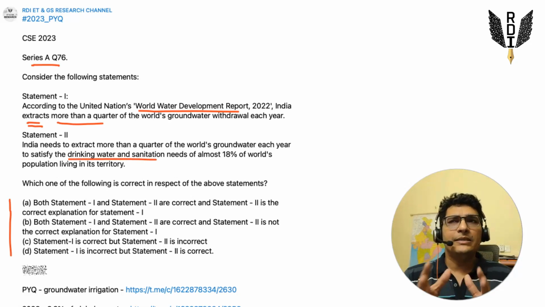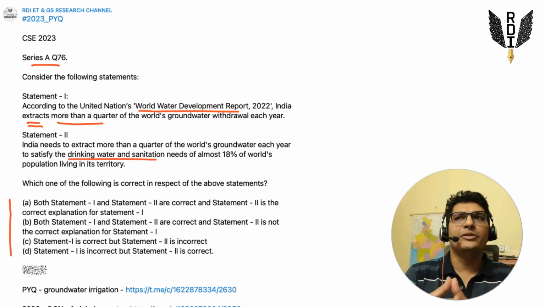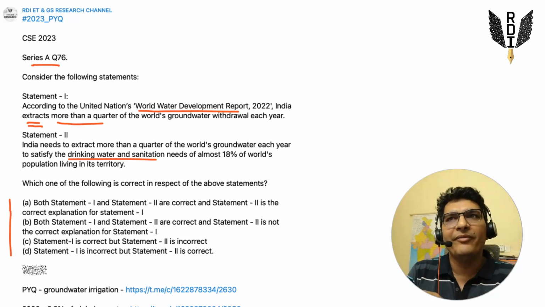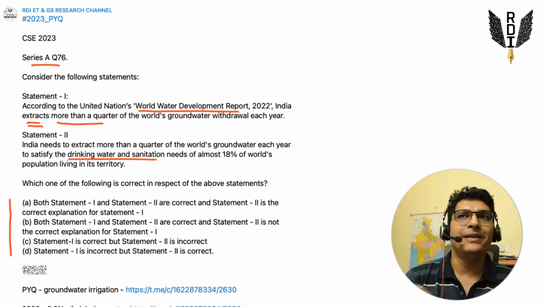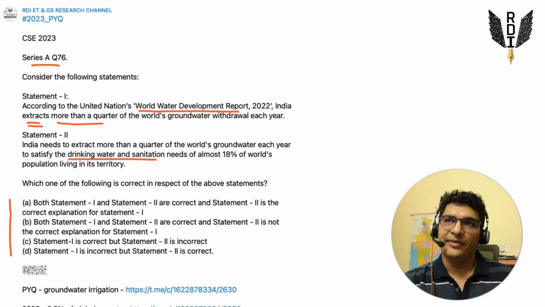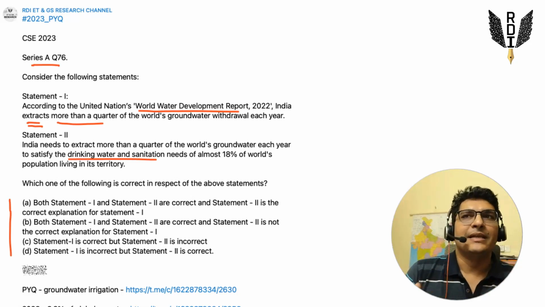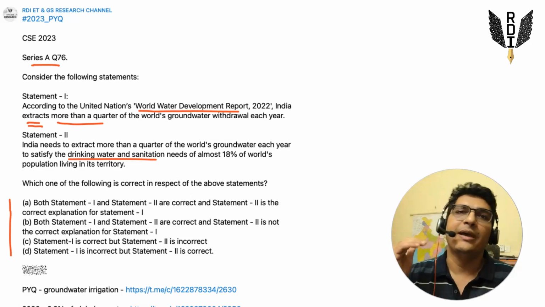Drinking water. So this basically shows that India as a country does not even have water resources, surface water resources, or hasn't even developed surface water resources to meet the very basic survival related need of drinking water and sanitation of its population, right? So again, this explanation that the statement is giving, it is a would have heard level statement, because you are talking about a very big and important thing, that India does not even have surface water resource development such that it can satisfy the drinking water needs of its population. So if this were correct, we would for sure have heard about it, right?